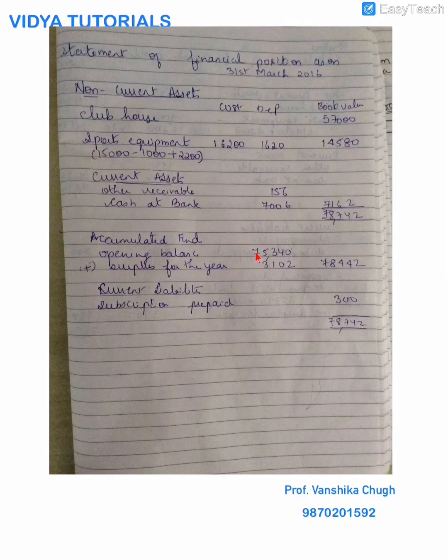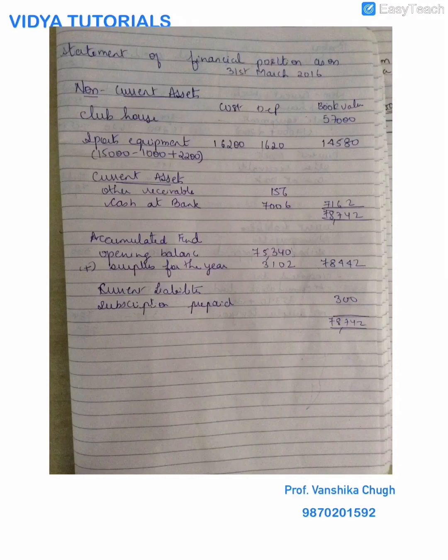So here is the accumulated fund, and I have added the surplus for the year in a normal sum. In a trader's final accounts you add the profit. So I have added these two and I have written it in the outer column. Then come my current liabilities. Please watch out in the sum for all your current liabilities, any outstanding expenses or any subscriptions received in advance. So I have subscriptions received in advance 300, and this is how my balance sheet total has tallied.